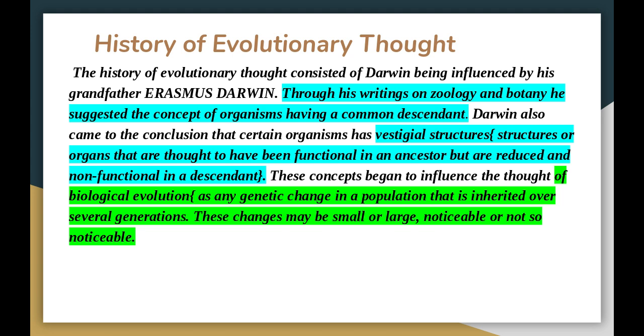An example of this on us, well, there's two examples. One is our tailbone, which was compressed once we stopped swinging from trees and we began to walk upright. And our appendix, we really don't know what our appendix has been used for. Okay, so those are some examples of structures that led the history of evolutionary thought to believe that maybe all of us come from a common ancestor and an ancestor that can influence our evolution.